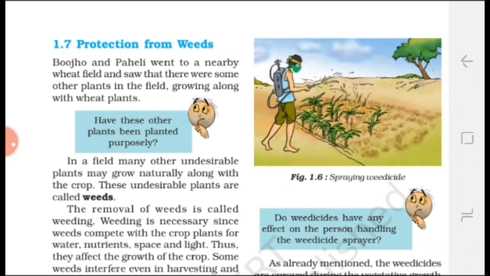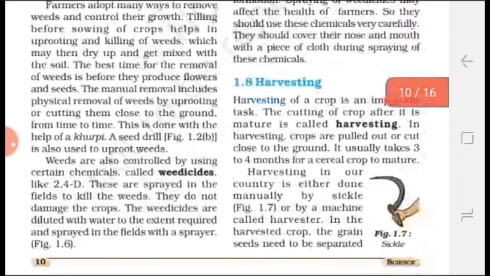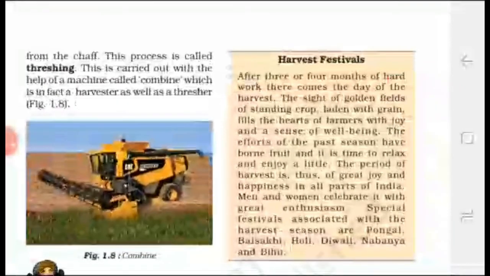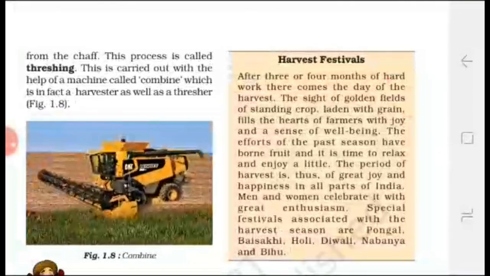Now harvesting. Harvesting is the cutting of the crop after its maturation. In India, harvesting is done manually with a sickle or by a machine called a harvester, which is attached to the tractor. Now threshing. Threshing is the process of separating grains from the harvested crop. Threshing is done either manually or by a machine called a thresher.